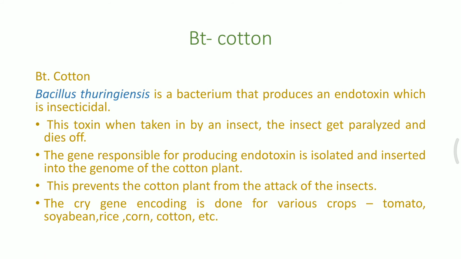Now, the genes which encode these proteins can be isolated from the bacterium Bacillus thuringiensis, and incorporated into plants like cotton, tomato, corn, rice, soybean, and various other plants. With just the manipulation of this cry protein, in order to form the transgenic plant, we just need this cry protein to be formed. And the cry gene we have already identified.